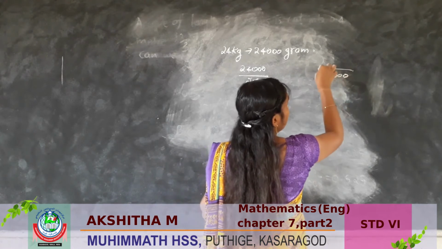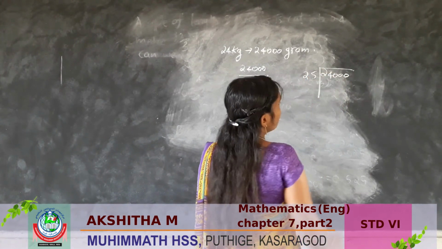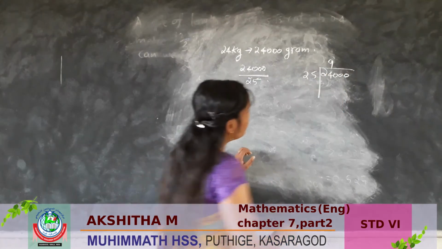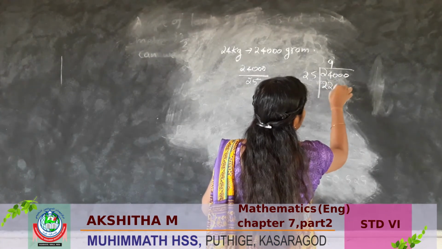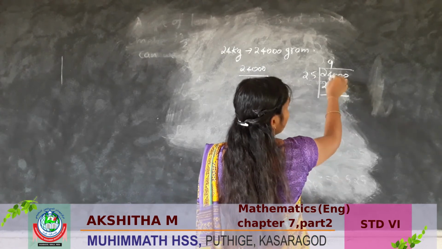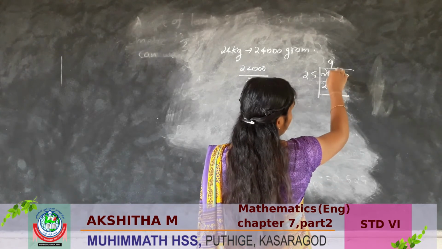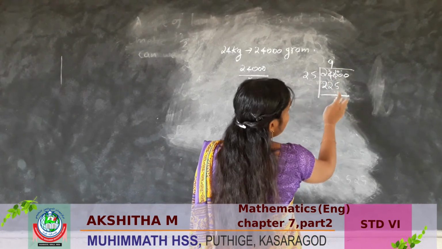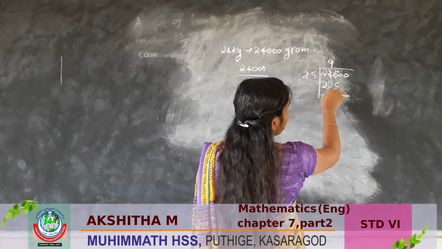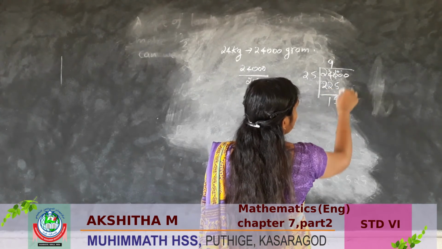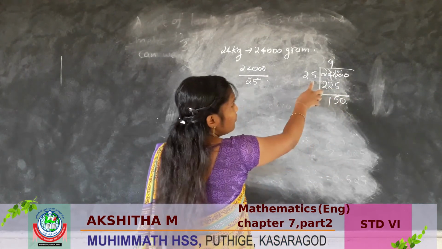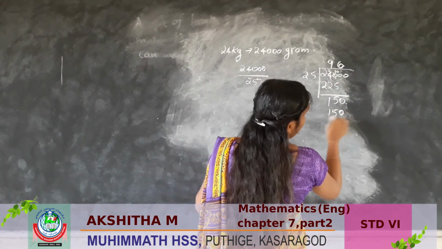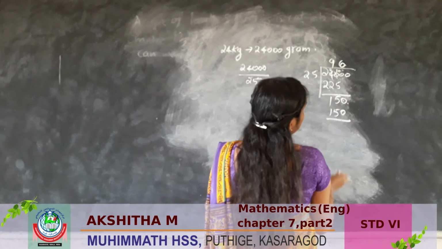24,000 divided by 25. So we have to write like this. 10 minus 5 is 5. 3 minus 2 is 1. So the 0 we should write here. 25 6 times is 150.